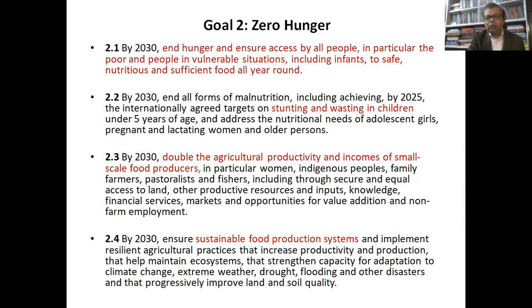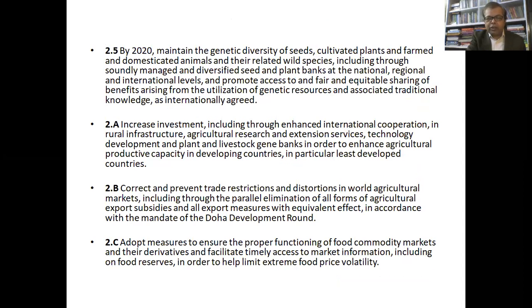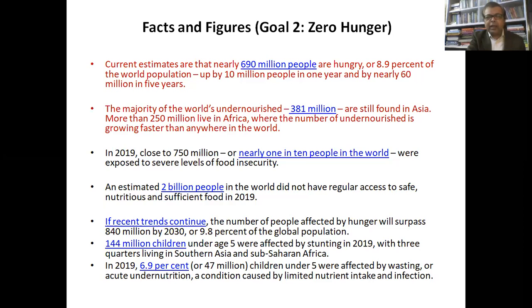So, although the targets are multiple, if you go for the core target, it talks about providing healthy, nutritious food to all. Now, how to achieve that particular target? For that, there are several other targets that anybody can go through. Then there are facts and figures related to this.